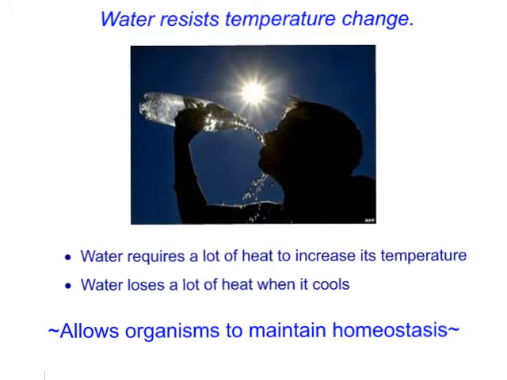Why do we care? Well, it's really important because it allows organisms to maintain homeostasis. If the temperature fluctuated wildly and rapidly within an organism that is made mostly of water, it would not be able to maintain homeostasis very well, and it'd be very difficult to maintain life and to function. So this resistance to temperature change is a really important feature of water, and it's very important to all living organisms.